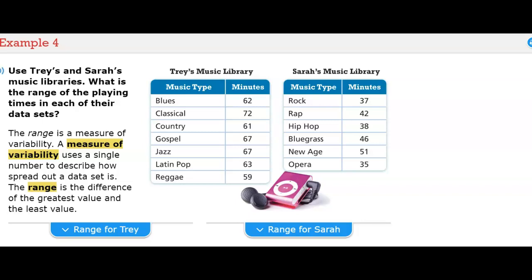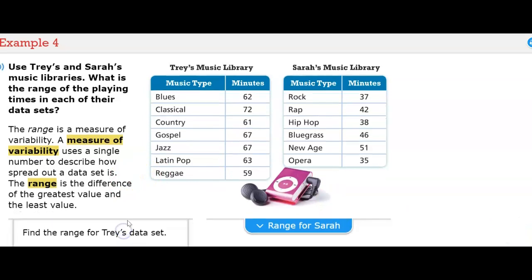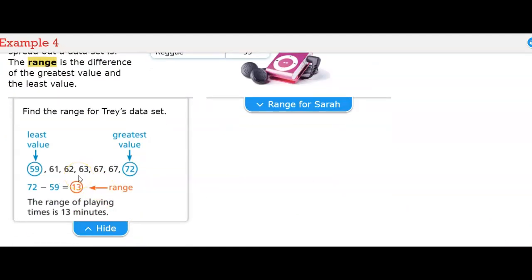The range is a measure of variability. A measure of variability uses a single number to describe how spread out a data set is. The range is the difference of the greatest value and the least value. So for Trey, you would order the numbers from least to greatest, and then you take the least value and the greatest value, and you subtract them.